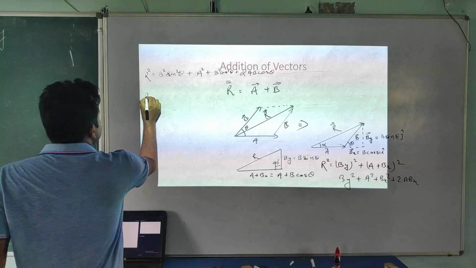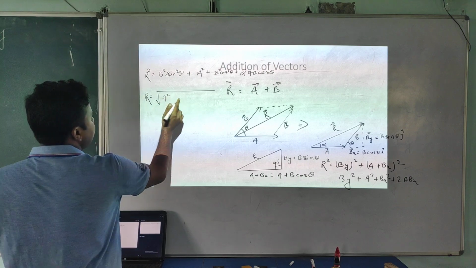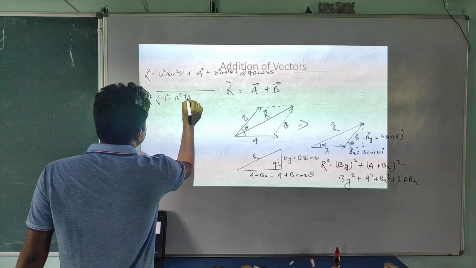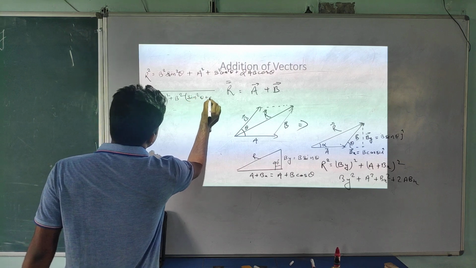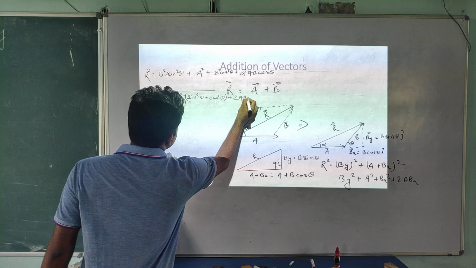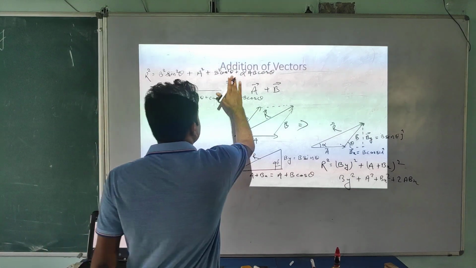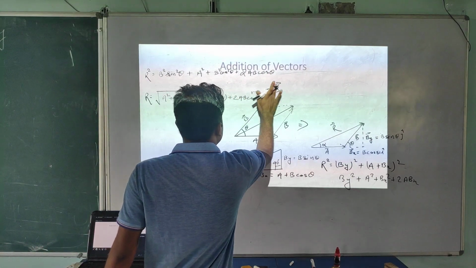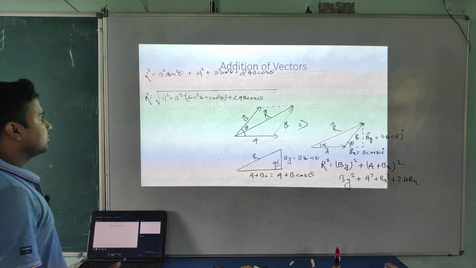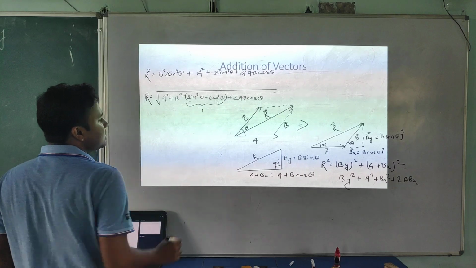Now student, here R equal to what? Root under, I am taking A square this side. Now B square is common. What will you get? Sin square theta plus cos square theta, plus 2AB cos theta. Is it or not? So here you will get the 2AB cos theta. Now we all know sin square theta plus cos square theta is 1.